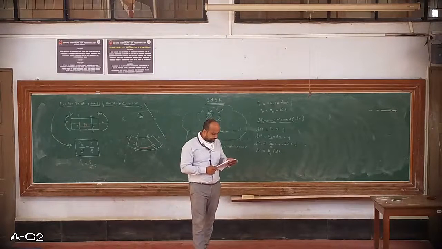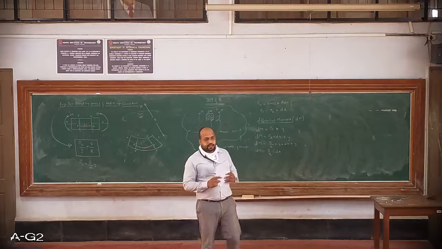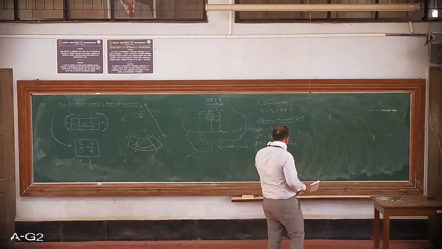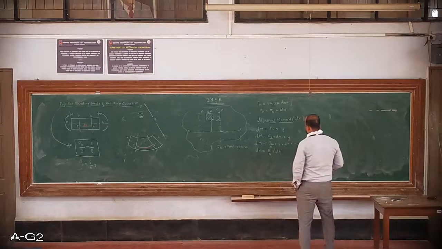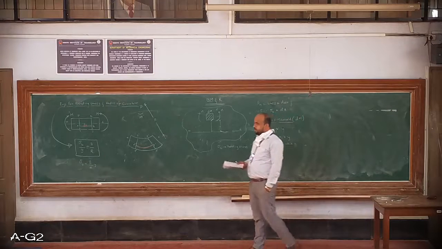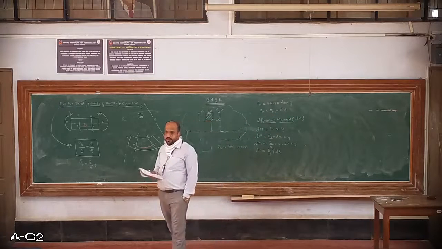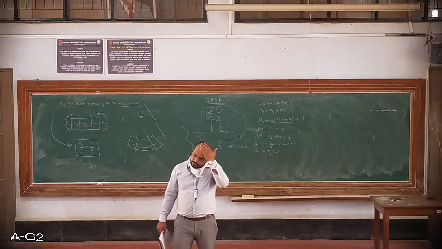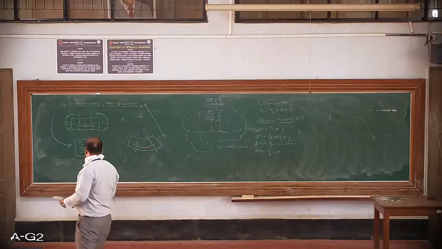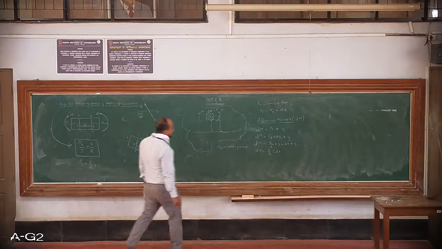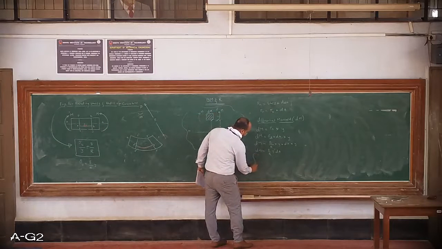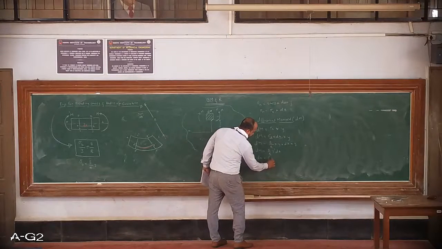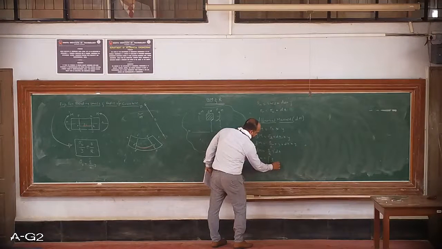So write down, integrating the above equation with respect to the area of the element, we get: dM is equal to integration with respect to the area of E by R y square into dA.